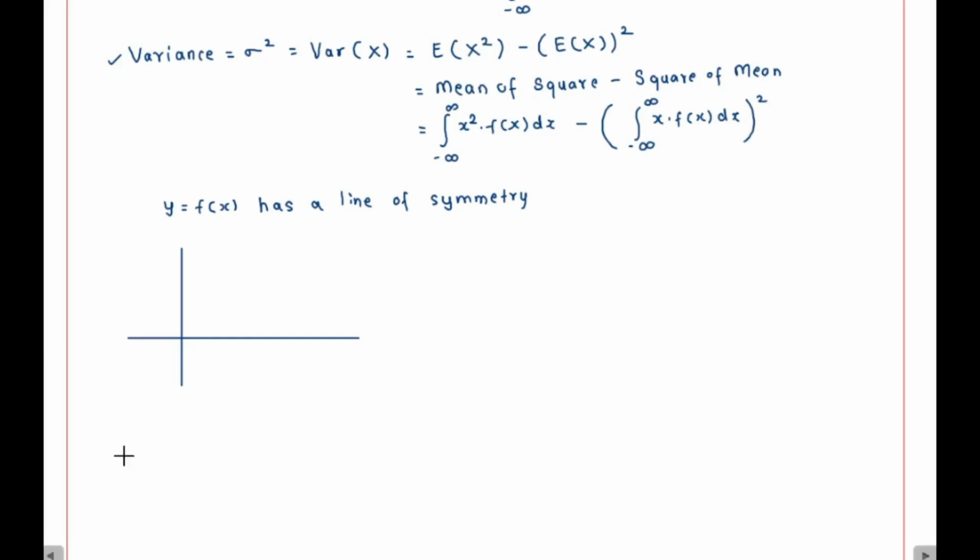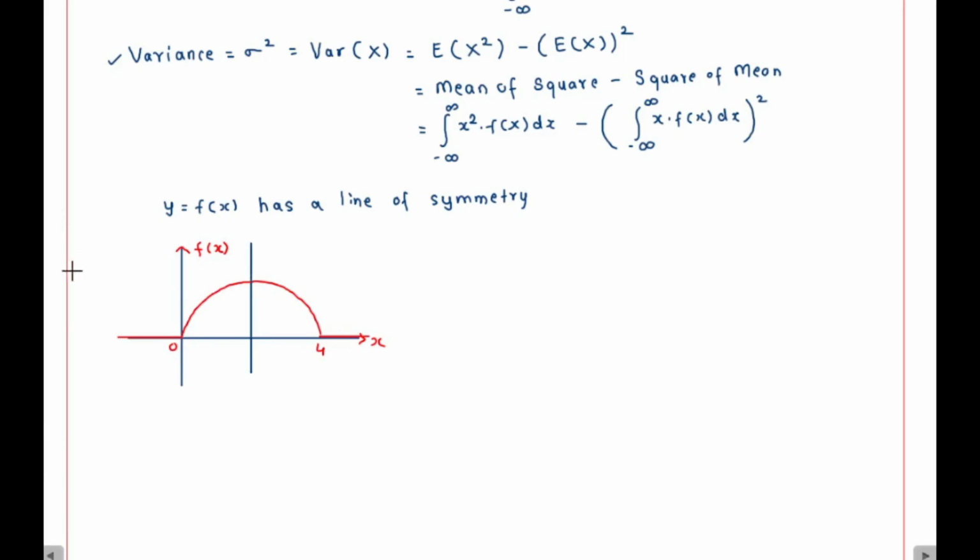Suppose this is the probability density function curve of some random variable x. This is f of x here, and this is x here. So this is the probability density curve defined for some particular interval 0 to 4. To the left of 0, f of x has values 0, and to the right of 4 the f of x has values 0. So this particular curve has got a line of symmetry here.